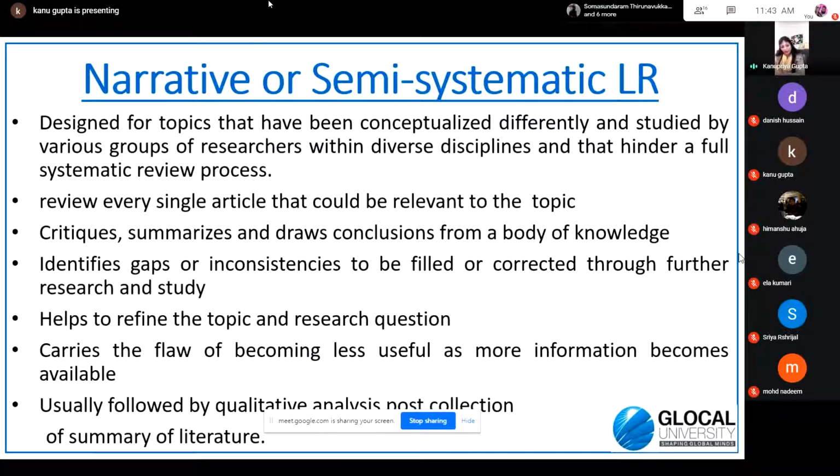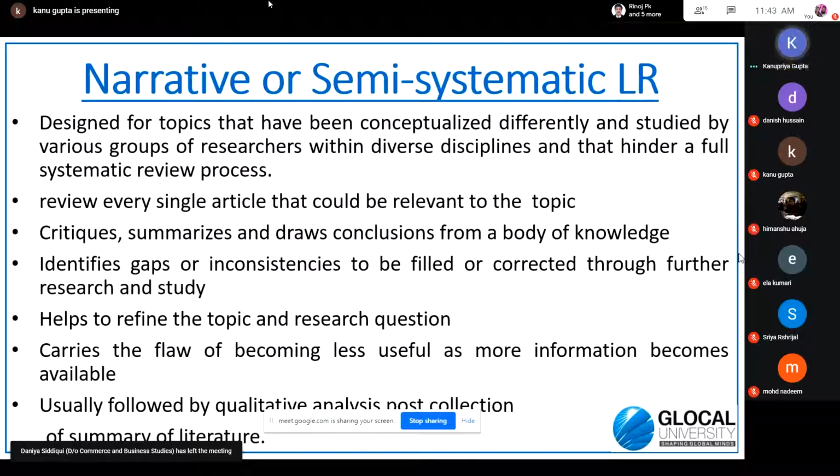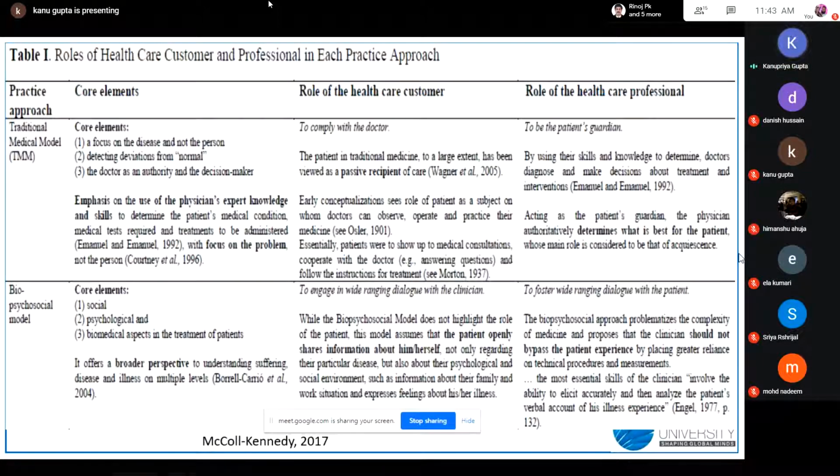But here you will take all the research papers, you will study them, you will draw out the conclusions which are relevant to your topic. Although they may not be in the setting as thought by you, they may be in a different setting of a different discipline, but you will take the learning from it, and then you will qualitatively analyze it after the collection of the literature. Then you will qualitatively analyze that these are the learnings that are useful to me and should be taken, and these research papers should be excluded because they do not offer any learning for me.